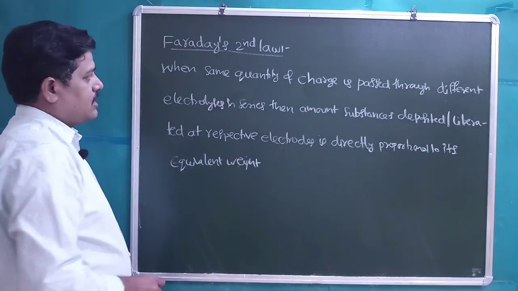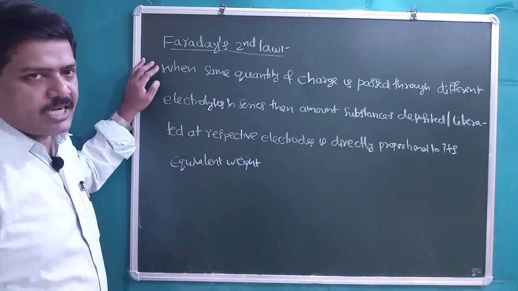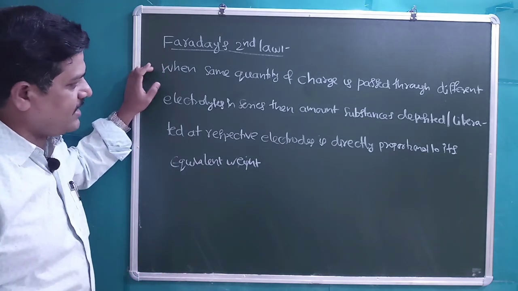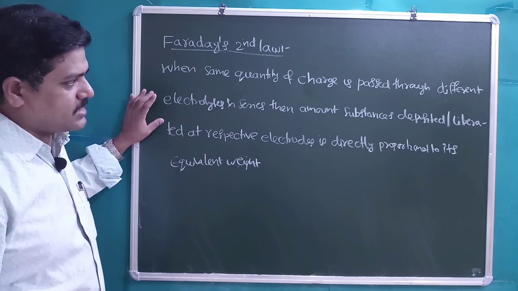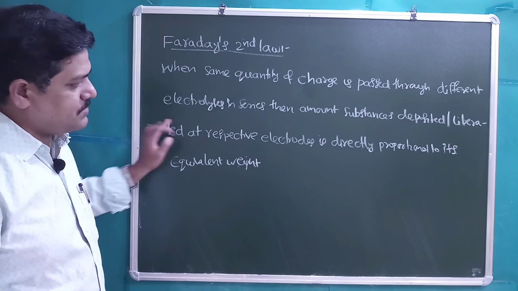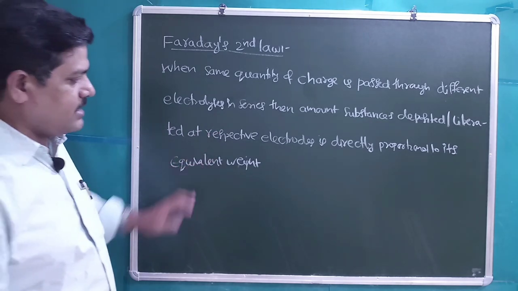Students, Faraday's second law says that when the same quantity of charge is passed through different electrolytes in series, the amount of substances deposited or liberated at respective electrodes is directly proportional to its equivalent weights.